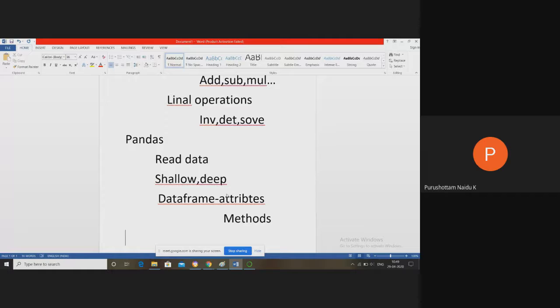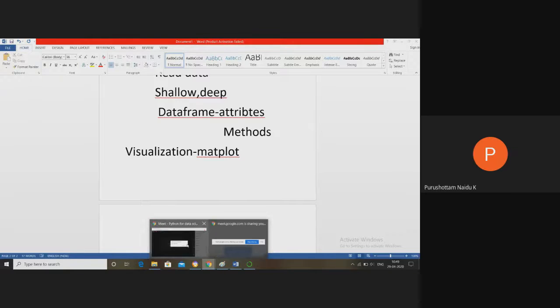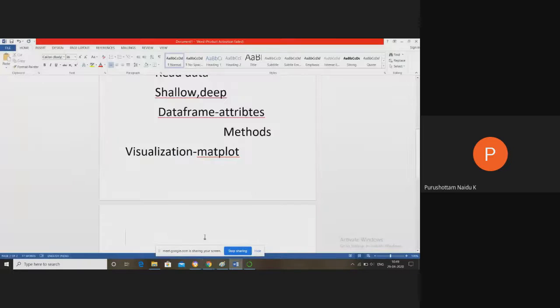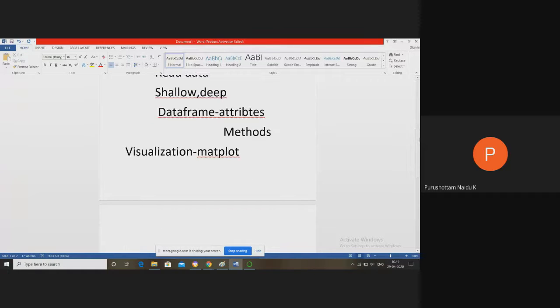I think the HOD madam covered some of the visualization techniques. I think madam covered Matplotlib, and how to visualize the data by using the Matplotlib library. So till now, from our complete course schedule, we have covered all these concepts.